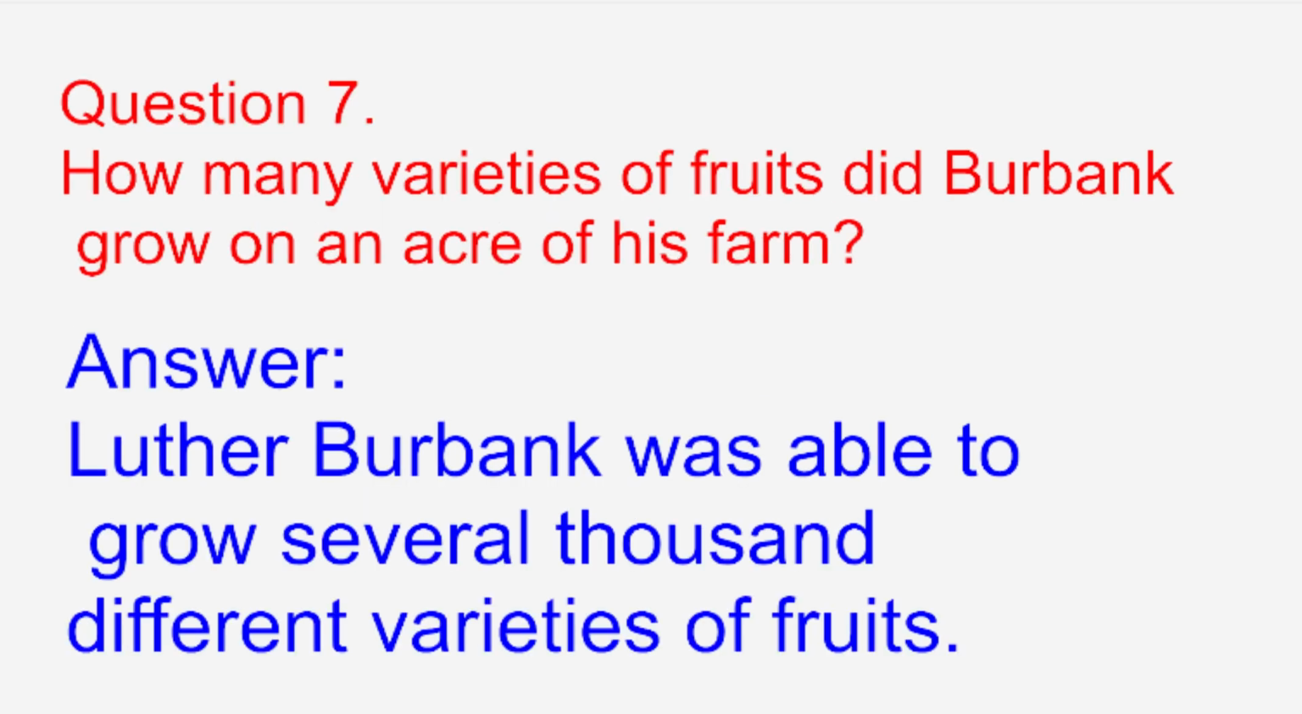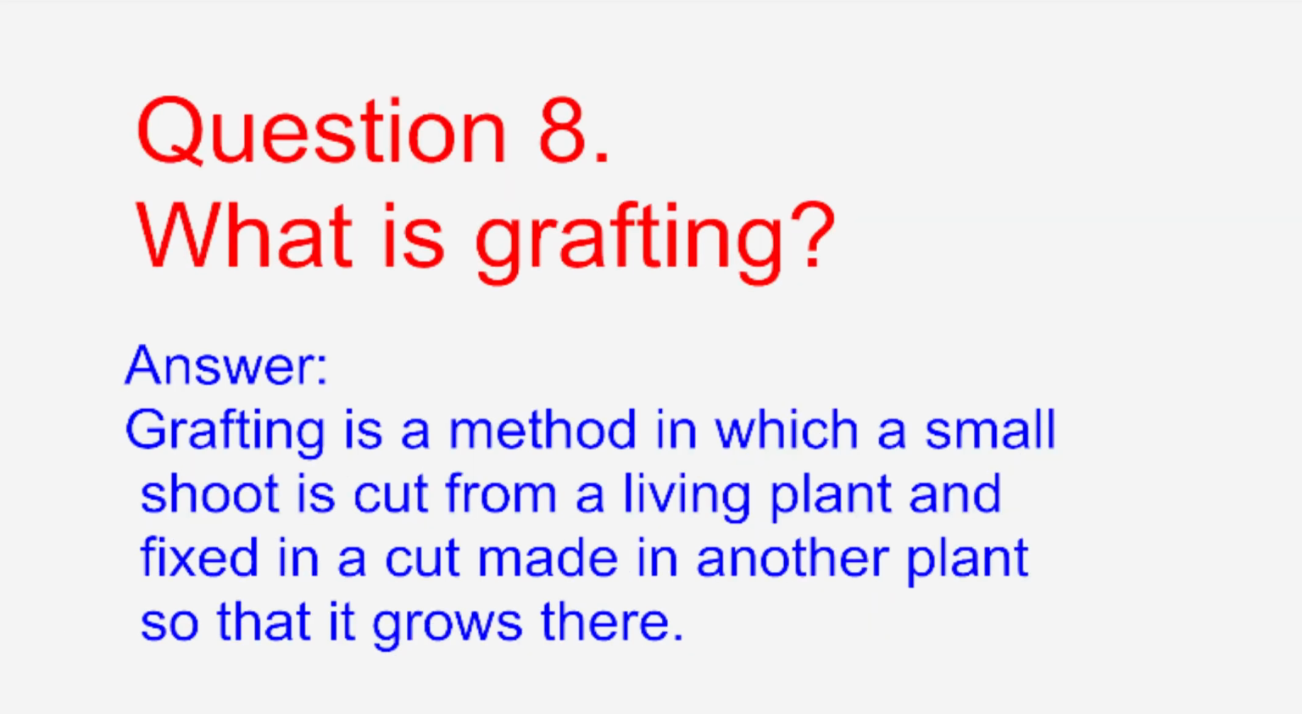How many varieties of fruit did Burbank grow on an acre of his farm? Answer. Luther Burbank was able to grow several thousand different varieties of fruits. What is grafting? Answer. Grafting is a method in which a small shoot is cut from a living plant and fixed in a cut made in another plant, so that it grows there.